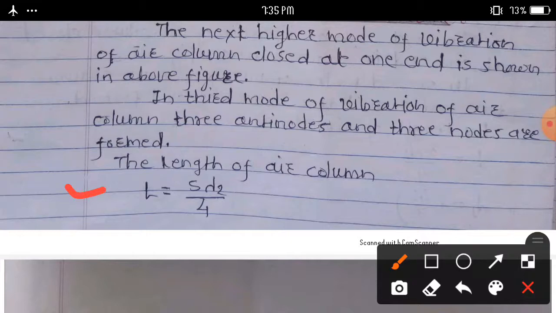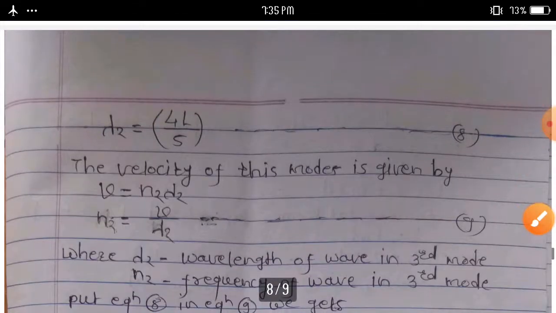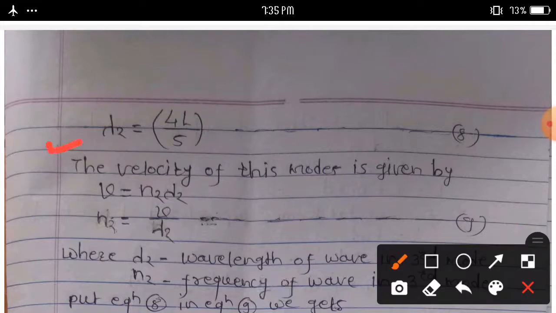The length of the air column, L, is equal to 5 lambda 2 by 4. Then we calculate lambda 2 is equal to 4L by 5.